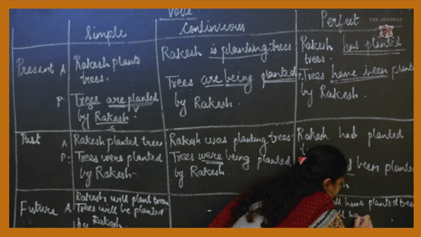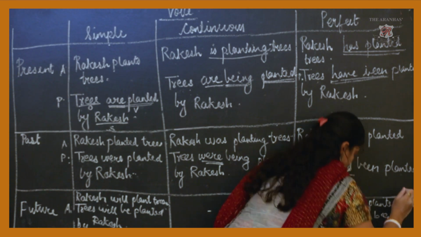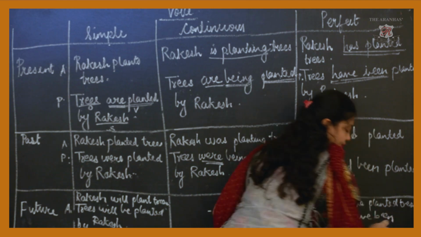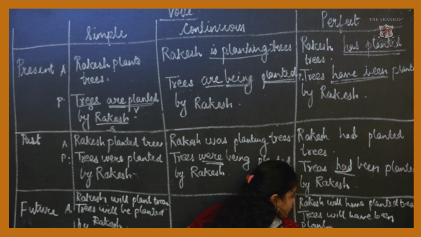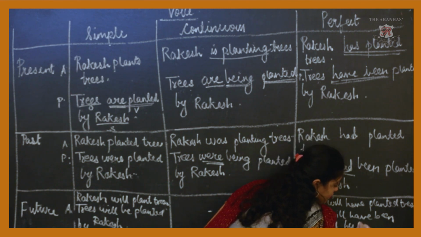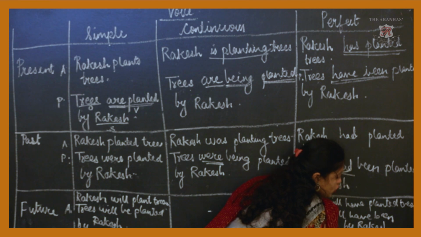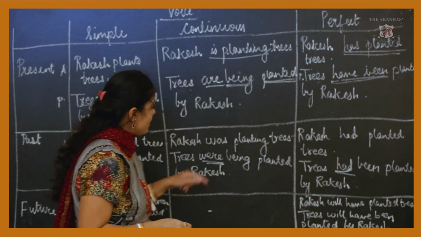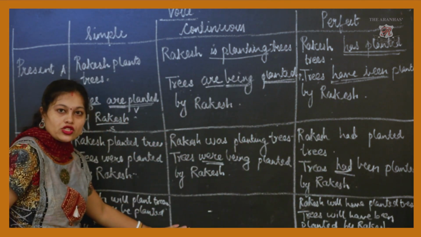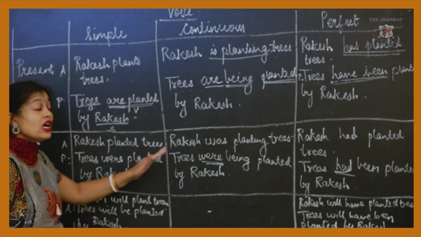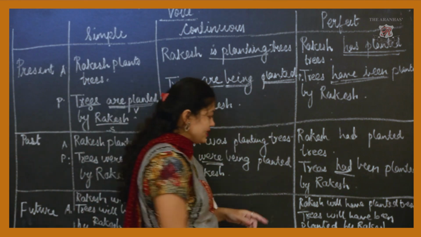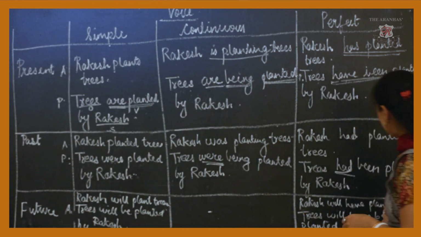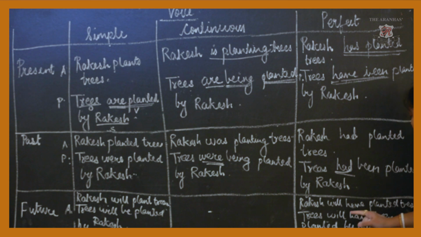Trees will have been planted by Rakesh. Okay, so when you have the sentence, you don't have future continuous tense. The sentence in future continuous tense cannot be converted to passive voice. But when you have future perfect tense, Rakesh will have planted trees. Trees will have been planted by Rakesh.